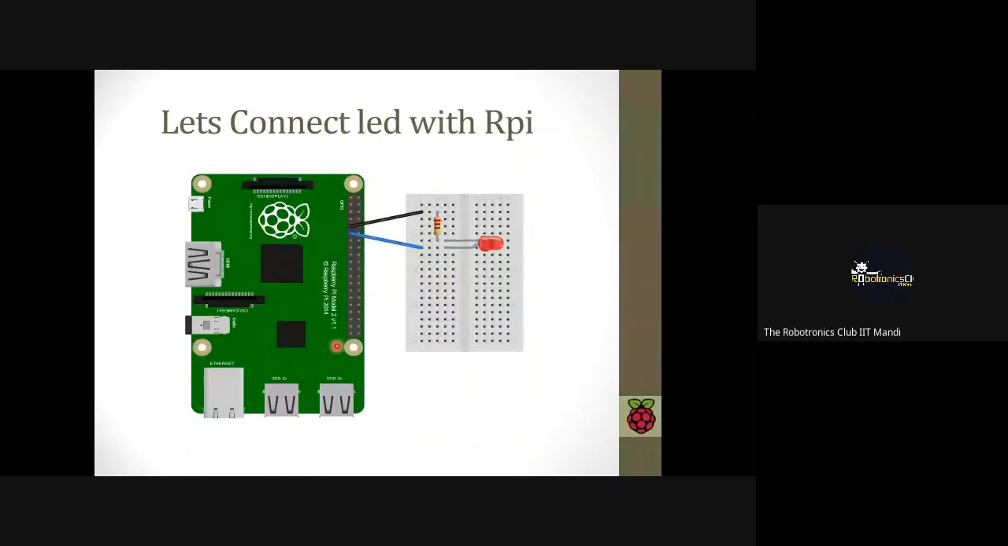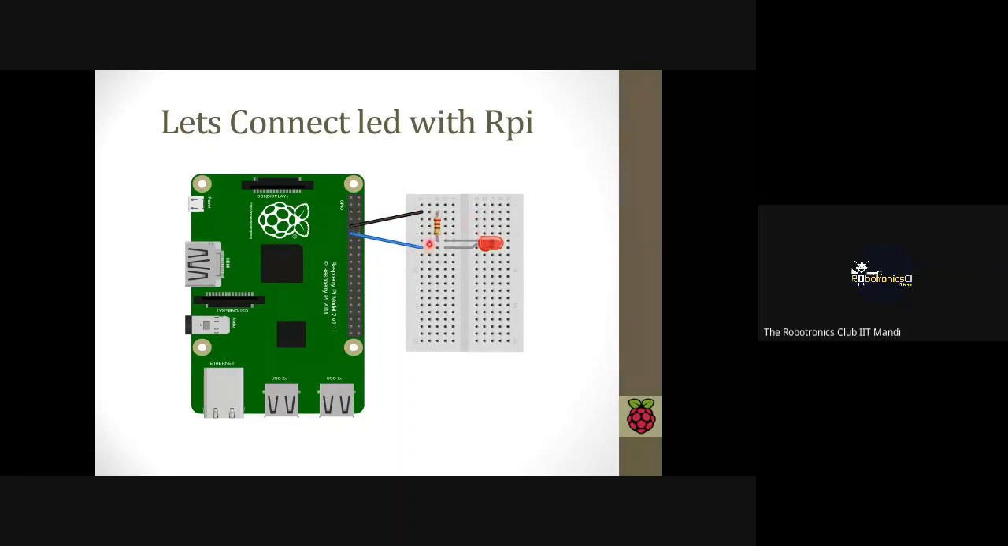Now, let's talk about our first small tiny project, connecting an LED with the Raspberry Pi. For that, the LED has two terminals, one negative and one positive. The negative terminal will be connected to the ground pin of the Raspberry Pi with a 1K ohm resistor.